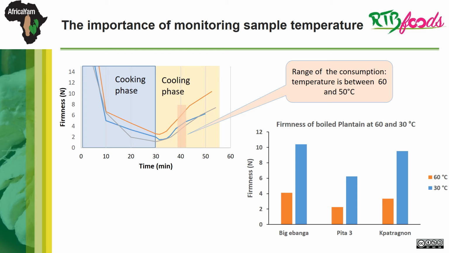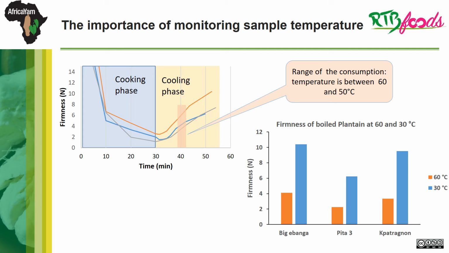For products that are processed and consumed hot, like boiled or pounded yam, it is very important to control the tasting temperature. During cooking, the firmness decreases in the products, here boiled plantain. During the cooling phase, firmness is going to increase but not at the same rate as it is observed in the first picture between the 3 boiled plantain.